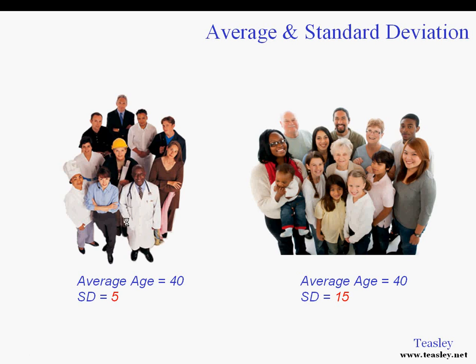So maybe if we had all the ages and calculated the average, everybody knows how to do that. They don't necessarily know how to calculate the standard deviation. But let's say for this group, it turns out to be 5. And if we calculate it for the group on the right, it's a bigger number. It's 15, because the ages here are much more spread out than the group on the left. So the group on the left has a smaller range, a smaller average deviation, as I like to call it.